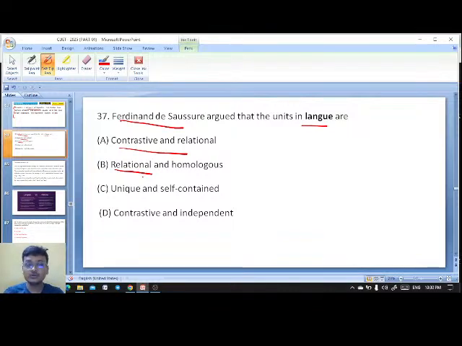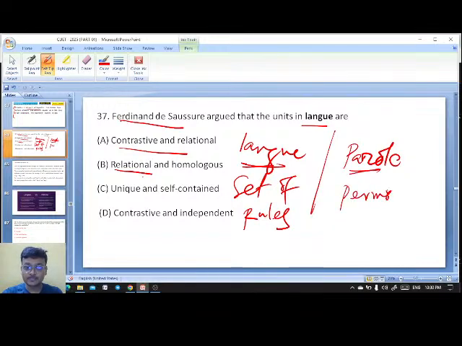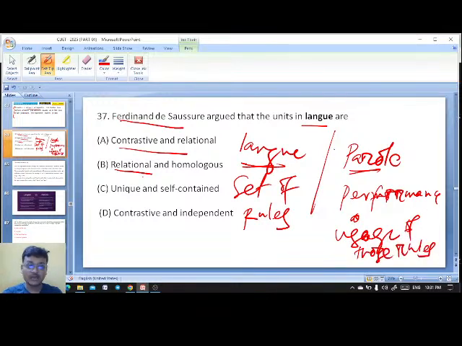He has given two concepts. One is langue, another one is parole. Langue is the system, the set of rules that we follow. Parole is the performance, the usage of those rules. So here, about langue, he is talking about contrastive and relational.